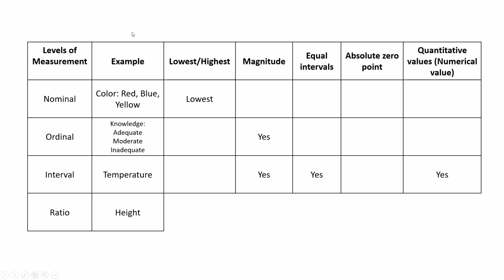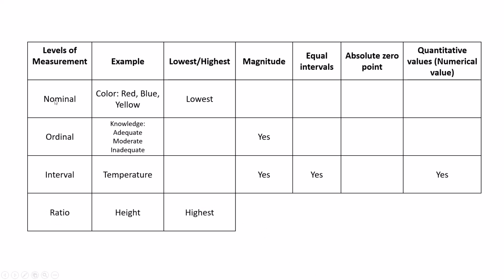And ratio, example height. Height comes under ratio. The ratio level of measurement is the highest level of measurement, because with these ratio values we can use many types, in fact all types, of mathematical calculations. That's why it is called the highest level of measurement.